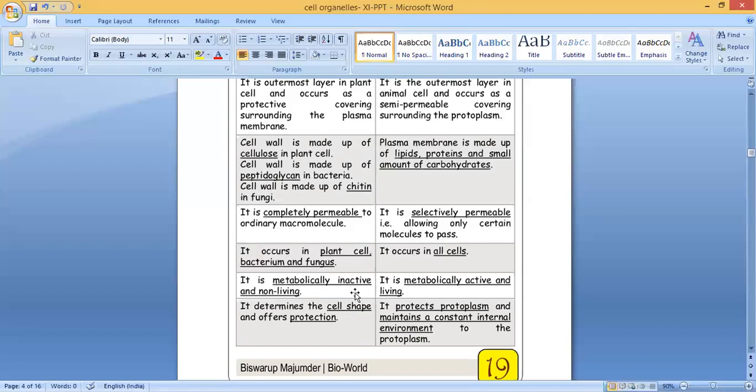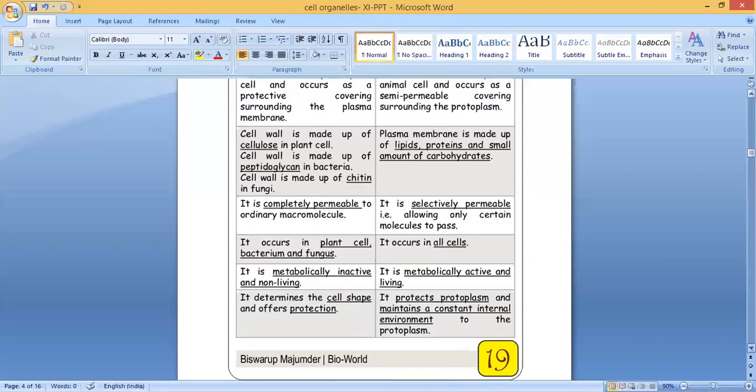Clear? So this is living. The cell wall is non-living, but the cell membrane is living. The cell wall determines the cell shape and offers protection. It protects protoplasm and maintains a constant internal environment to the protoplasm. So these are the main differences between cell wall and cell membrane.